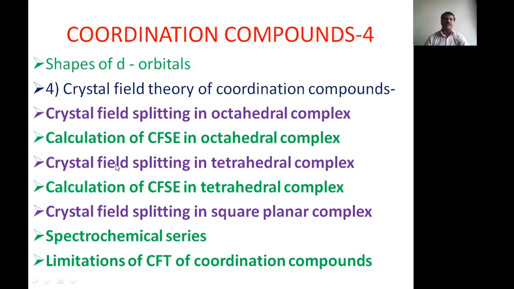In this class, I have to discuss shapes of d orbitals. Then the fourth theory of coordination compounds, that is crystal field theory of coordination compounds. Then crystal field splitting in octahedral complex, calculation of crystal field stabilization energy in octahedral complex, crystal field splitting in tetrahedral complex, calculation of crystal field stabilization energy in tetrahedral complex, crystal field splitting in square planar complex, spectrochemical series, and lastly limitations of crystal field theory of coordination compounds. Let us discuss one by one in this class.